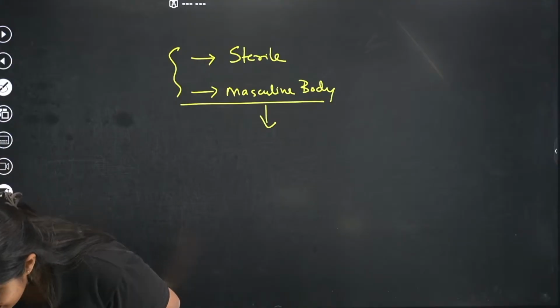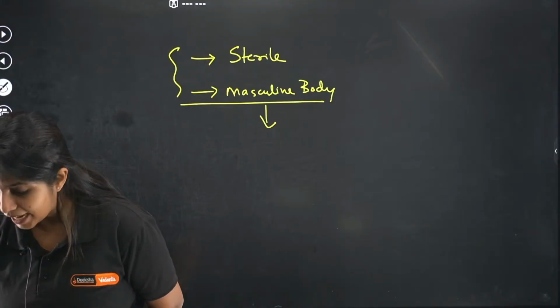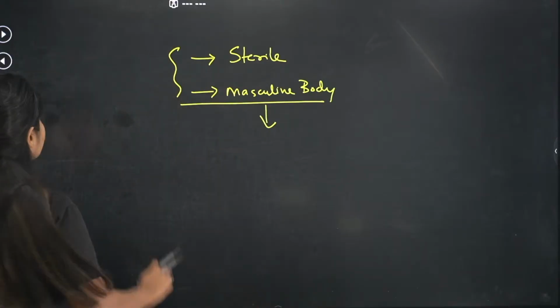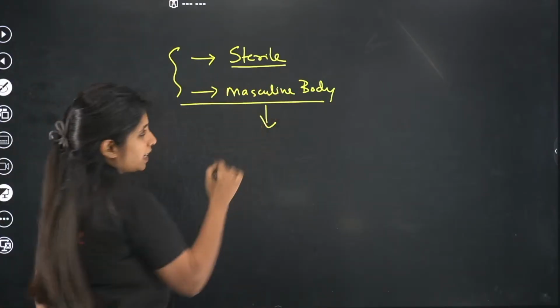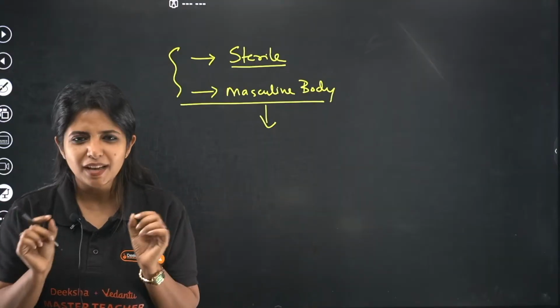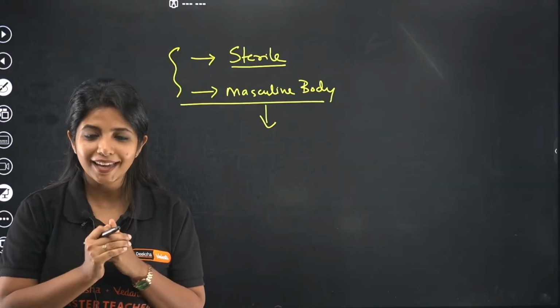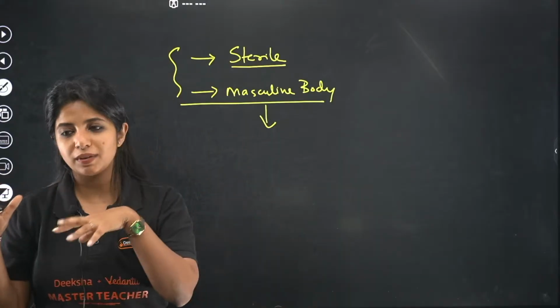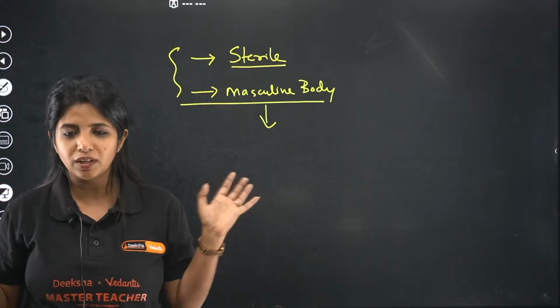Okay. Rohan says Turner syndrome and Pavan says Klinefelter syndrome. Who is correct? Listen to me carefully. We studied about it. If they are sterile, that is a feature of both Turner's as well as Klinefelter syndrome. Why? Because both of them have some issues. One has an extra chromosome, one does not have. One has rudimentary ovary, one has a lack of secondary sexual characters. Both of them have some issues.